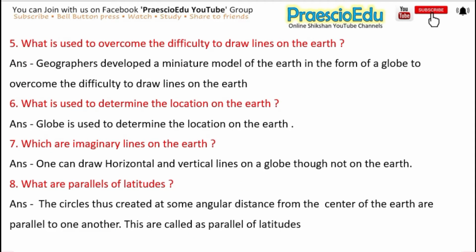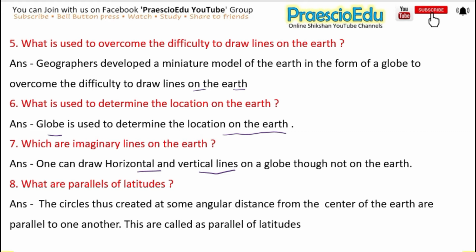Next is: what is used to overcome the difficulty to draw lines on the earth? The answer is geographers developed a miniature model of the earth in the form of a globe to overcome the difficulty to draw lines on the earth. Next is: what is used to determine the location on the earth? The answer is the globe is used to determine the location on the earth. Next is: which are imaginary lines on the earth? The answer is one can draw horizontal and vertical lines on a globe, though not on the earth.